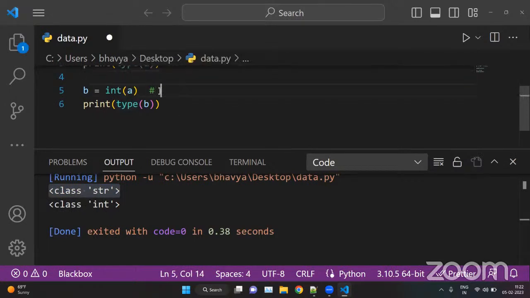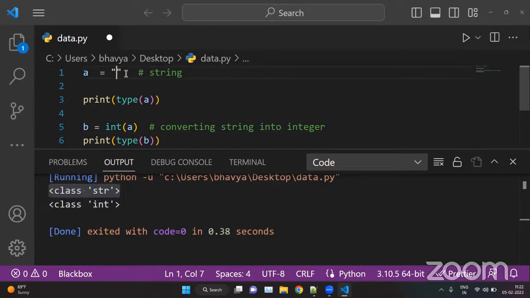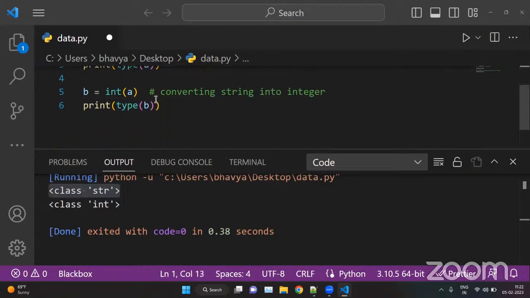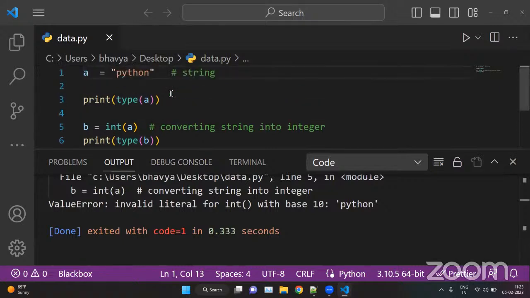So here we are converting string into integer. And suppose if we have any alphabets here, let's say Python, and if we try to change it, this will throw an error because alphabets are invalid. We cannot convert them into numbers. If we have numbers only, then only we can convert. Otherwise, if we have strings, we cannot convert.